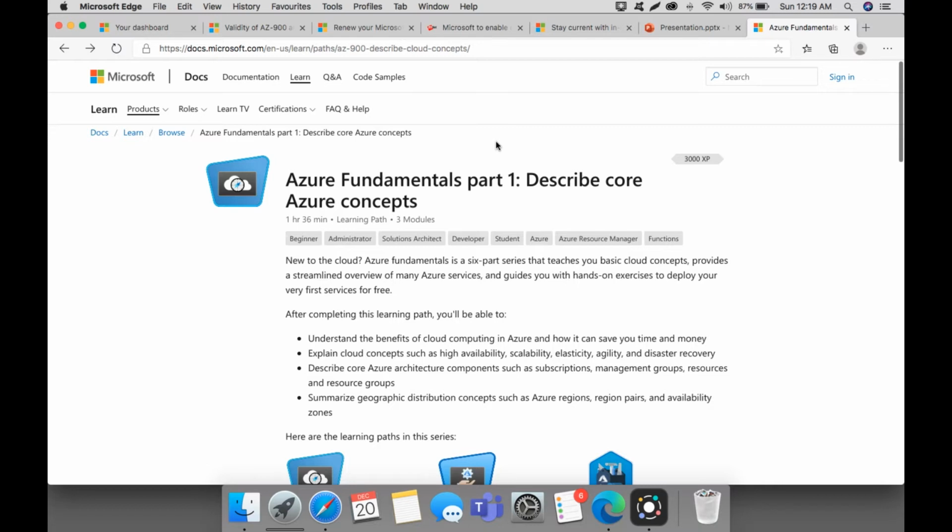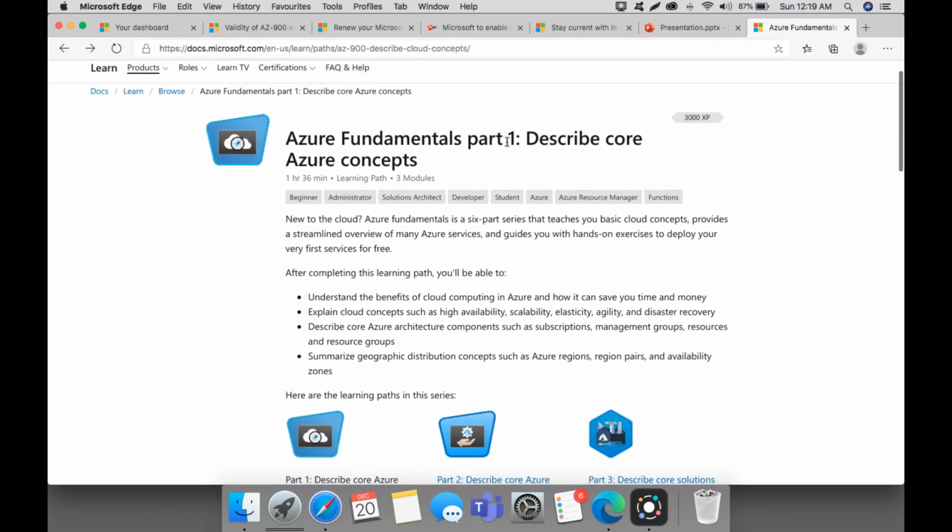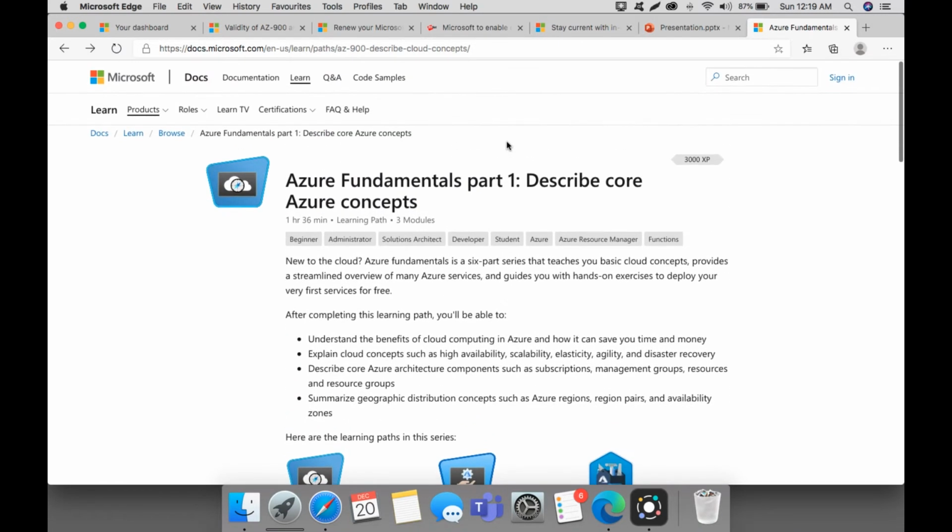So this is how you need to take care of maintaining the same credentials for both the certification dashboard and Microsoft Learn.